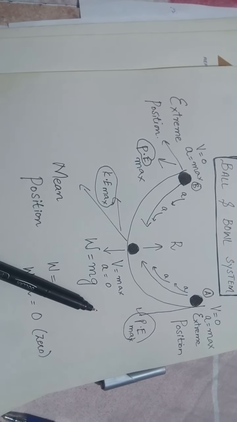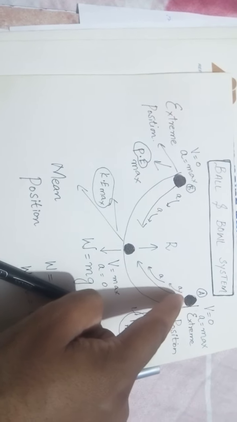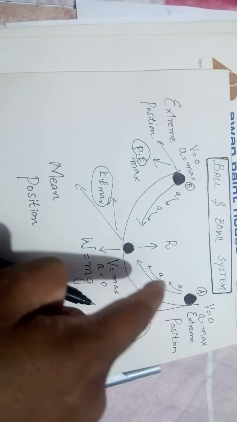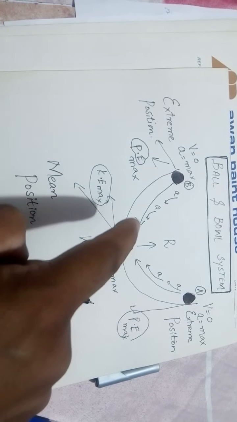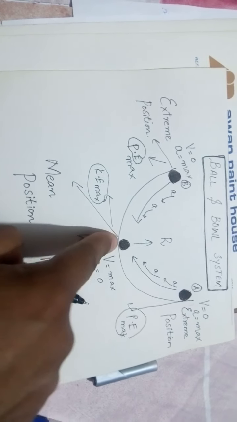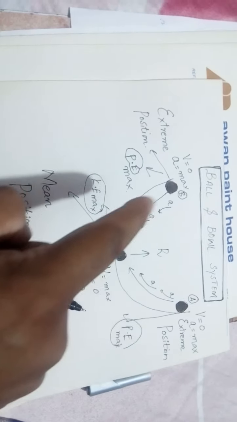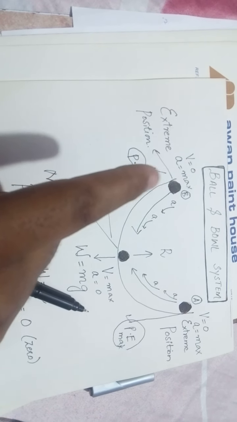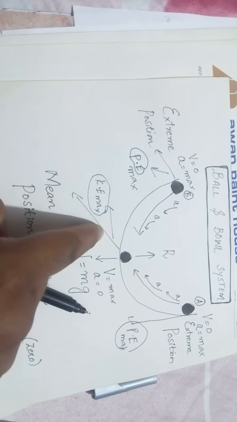So it will always try to move the ball toward the mean position O. So during the motion from A to O and O to B, then B to O, then O to A, the ball will keep moving to and fro until friction opposes this motion, and a stage comes when the ball finally stops at the mean position O. So this to and fro motion, or oscillatory motion, of a ball from A to O, then O to B, is a kind of oscillatory motion, and it is also simple harmonic motion.